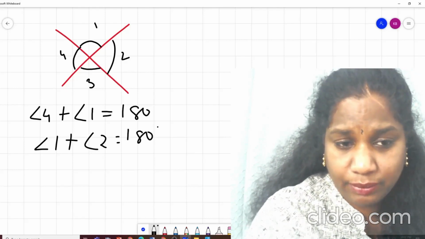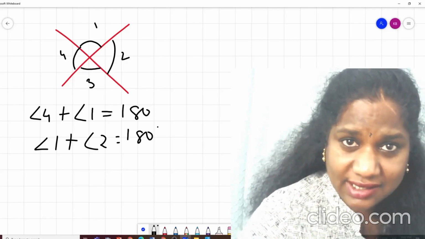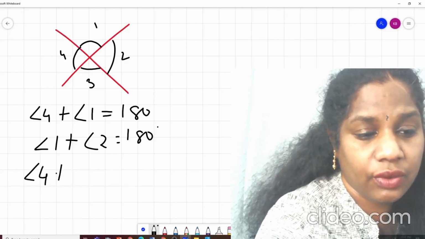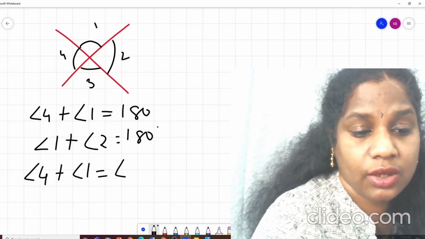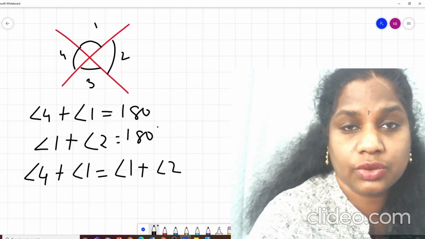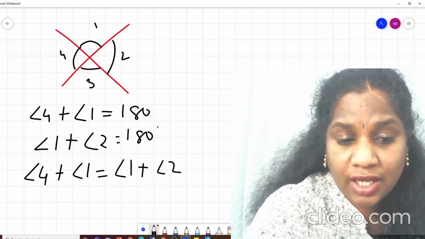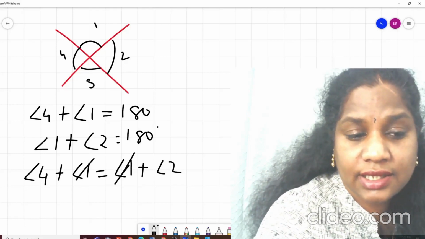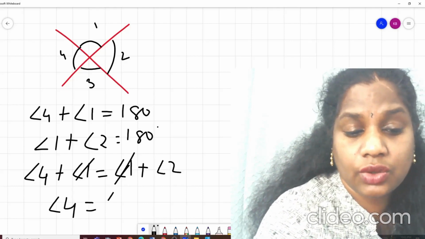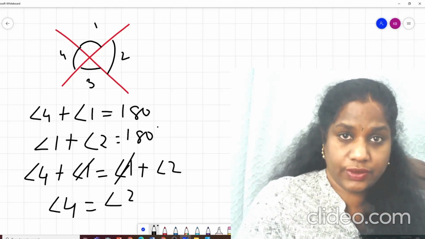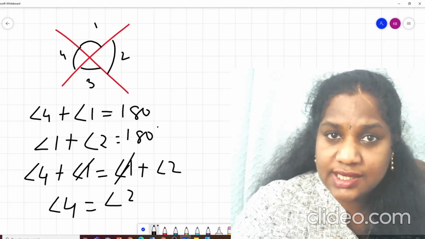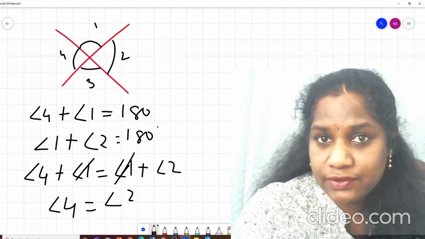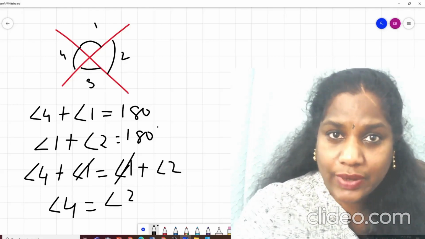So you will see for both of these equations, the right hand side is 180 degrees. So can I say angle 4 plus angle 1 equal to angle 1 plus angle 2? Can I say that? Now see, angle 1 is common. We can just remove it, isn't it? So angle 4 equal to angle 2. Hence proved. This is how you will prove that vertically opposite angles are equal. But you don't have to prove it. You will be using it in a lot of questions.